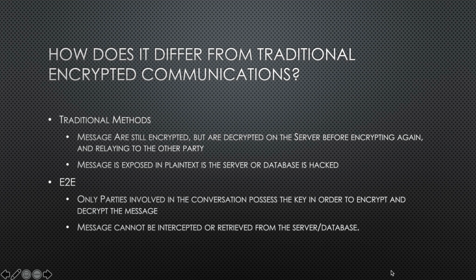So before, what used to happen was your message would be encrypted on your side, it would be decrypted on the server before it was relayed to the next person, and then it was encrypted again and decrypted on that person's side. So the server was able to decrypt all your messages. So if the server was to get hacked or any government party wanted to have access to your data, it was definitely possible because they had the keys to decrypt the message. It was stored in plain text on the server.